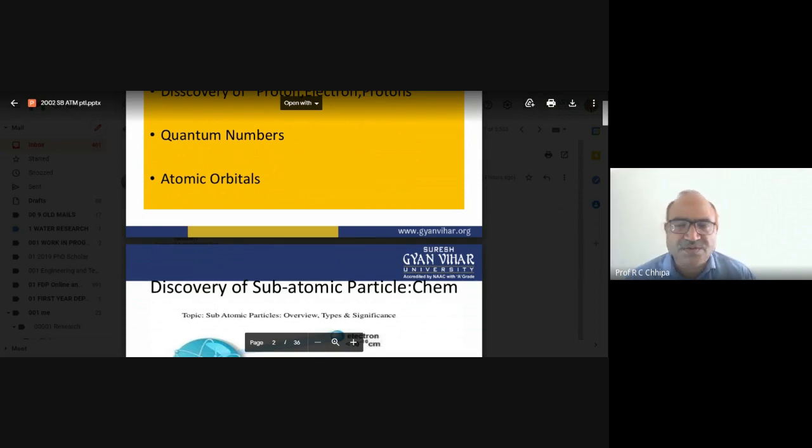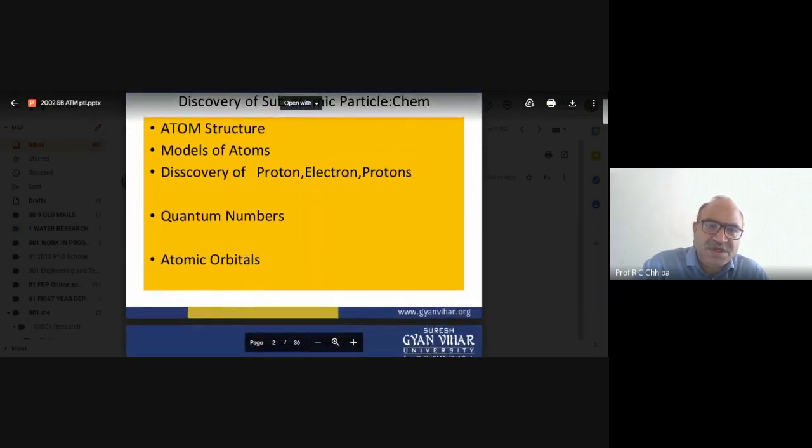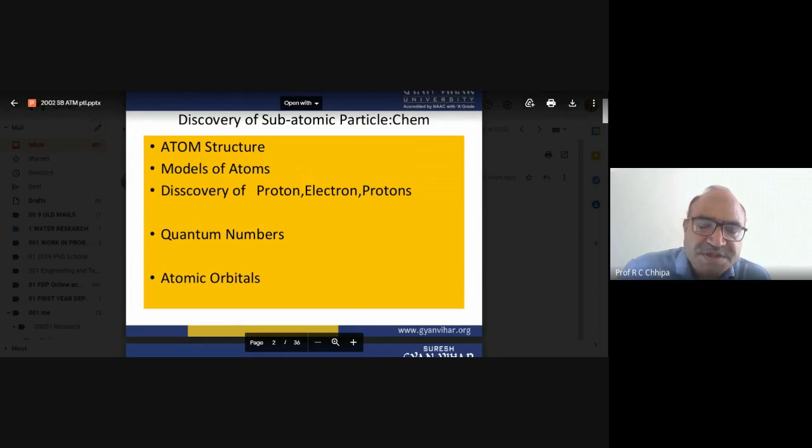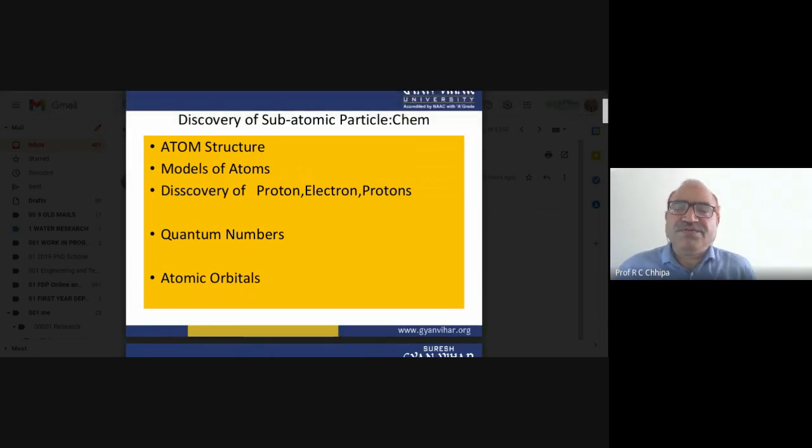Where is the electron present? For example, in a specific orbit any electron is present, and we have the electronic configuration. What about the electronic configuration? We have to see carbon, and carbon has six electrons. So in the case of carbon, six electrons are there, and two of them are present in the first shell, which is at a greater distance from the outer shell.